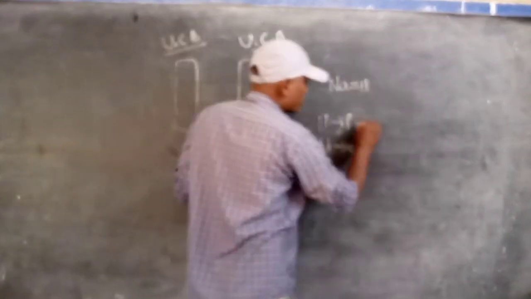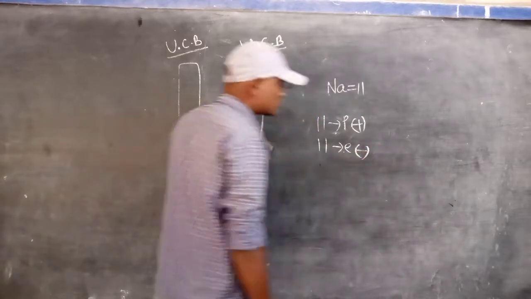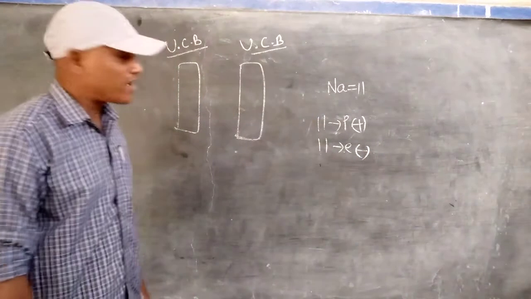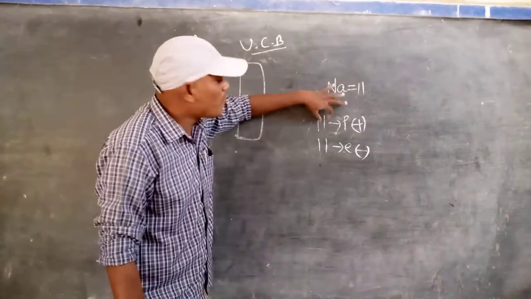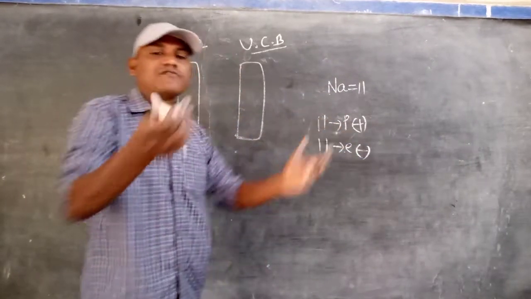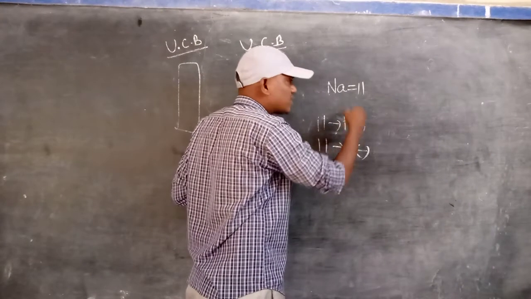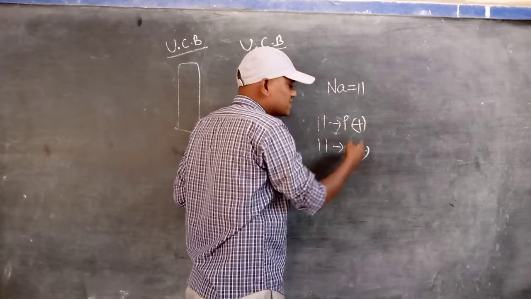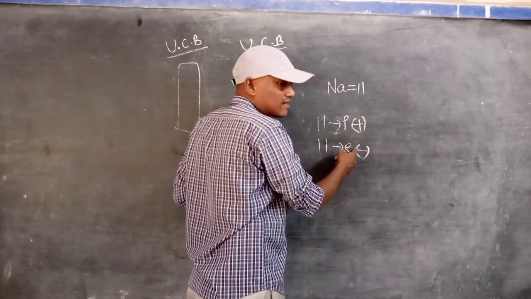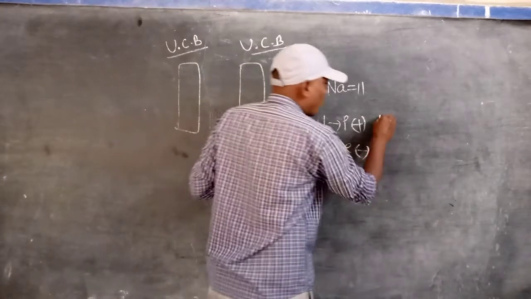But protons have which charge? Positive charge. Electrons have which charge? Negative charge. So one proton and one electron, plus and minus, combined together, become neutral. One proton present in the nucleus of the sodium atom is attracted by one electron, or one electron is attracted by one proton.